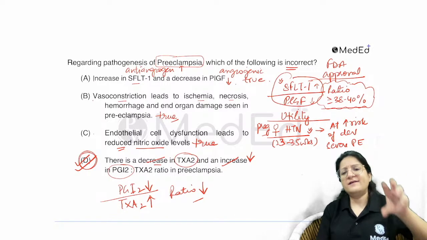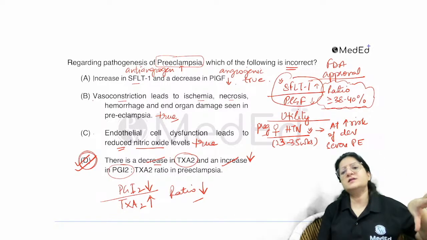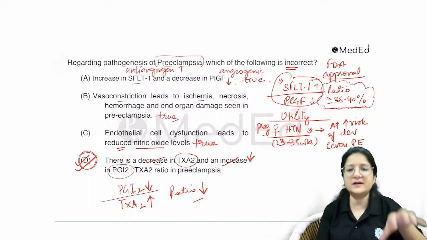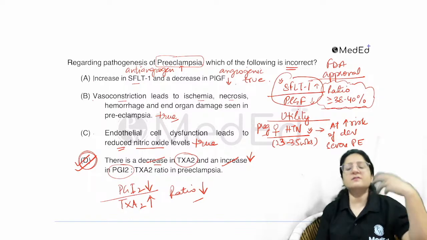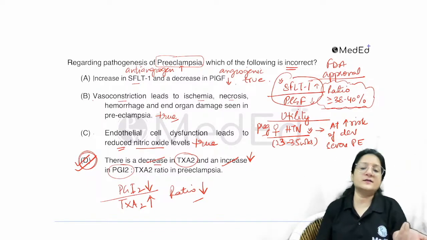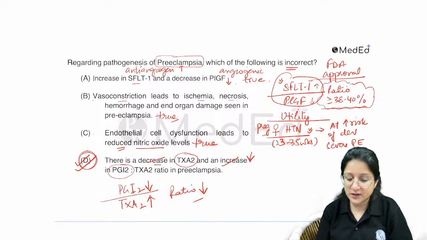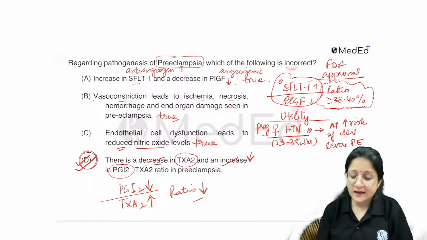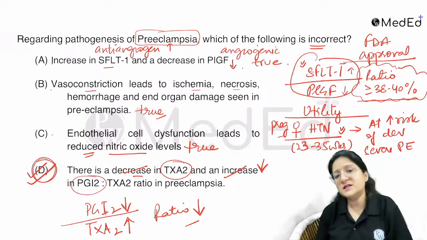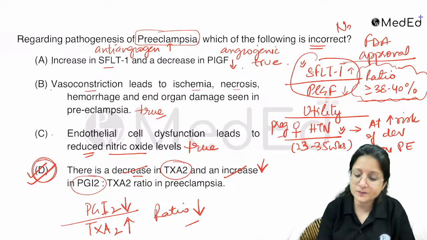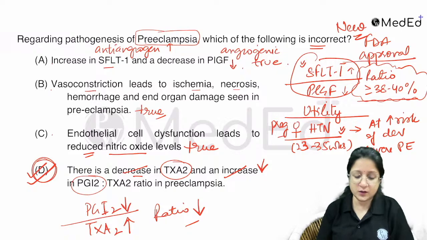It is recommended and approved by the FDA, not routinely for all patients. Pregnant patients who have been admitted, and we are unsure if they have preeclampsia, then this test has utility and it is being approved. This is something new and a potential question.